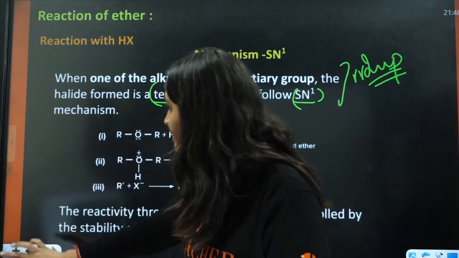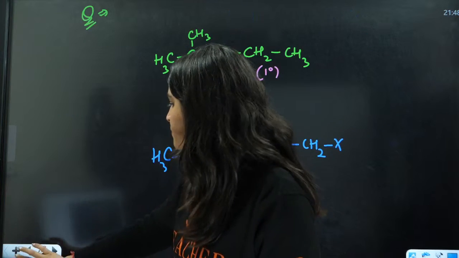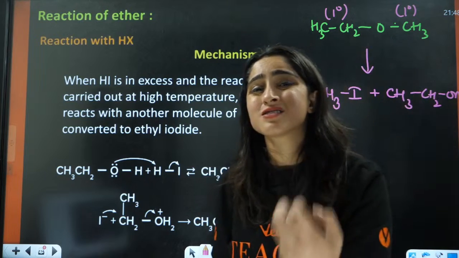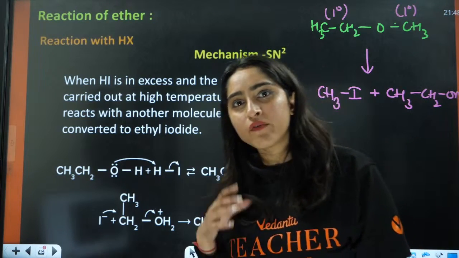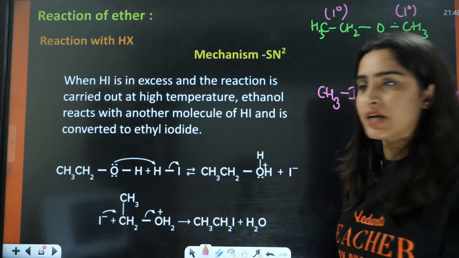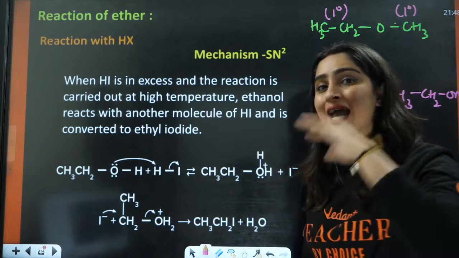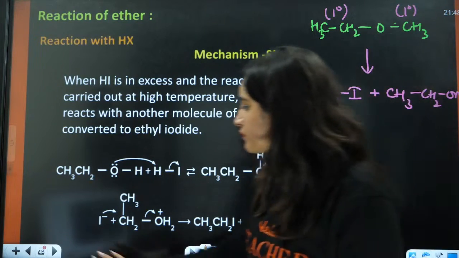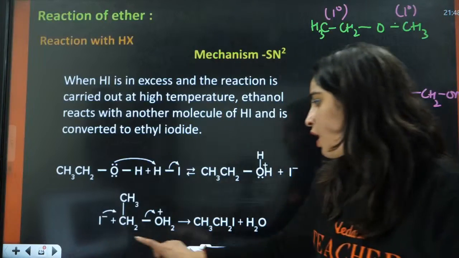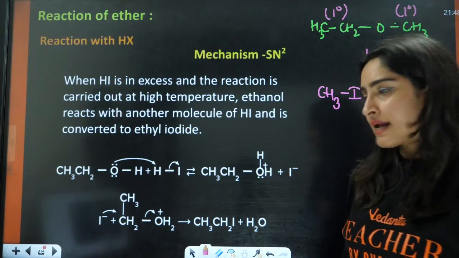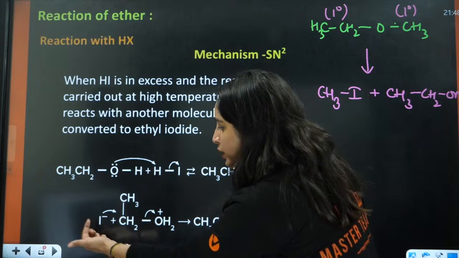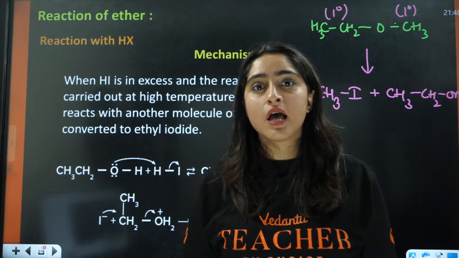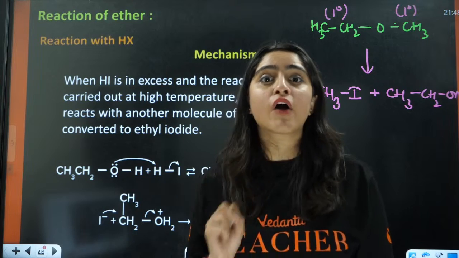If you can see from the mechanism, we know this is an SN2 mechanism. In SN2 mechanism, this depends on the steric hindrance, right? In this case, you will have a transition state here. And that is why we say the alkyl halide is formed from the lower one, because of the steric hindrance involved. The halide is going to attack the group which has less steric hindrance, which is the lower one, having fewer carbon atoms.